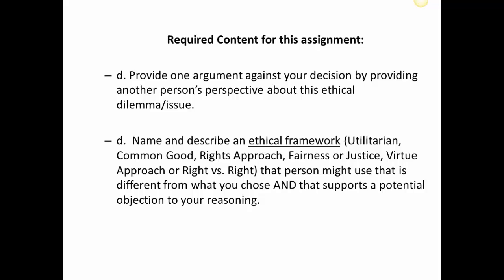D. Provide one argument against your decision by providing another person's perspective about this ethical dilemma or issue. Name and describe an ethical framework, utilitarian, common good, rights approach, fairness or justice, virtue approach, or right versus right, that a person might use that is different from what you chose and that supports a potential objection to your reasoning.